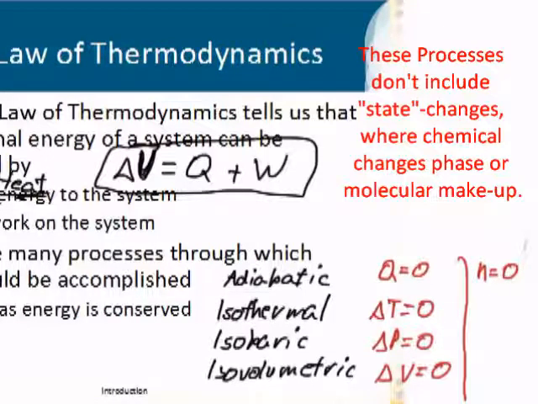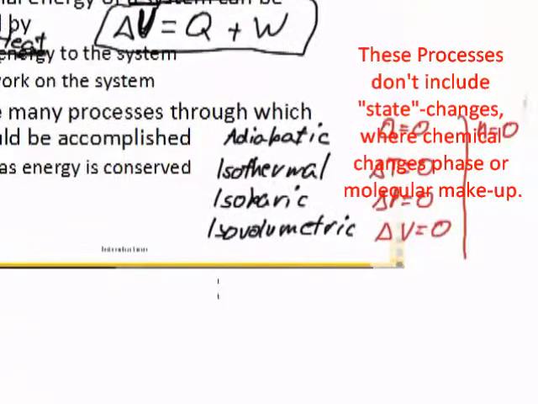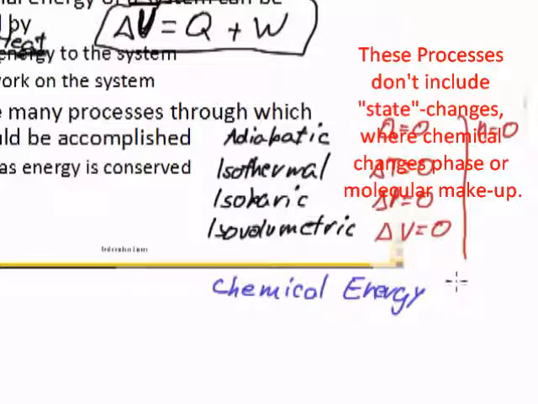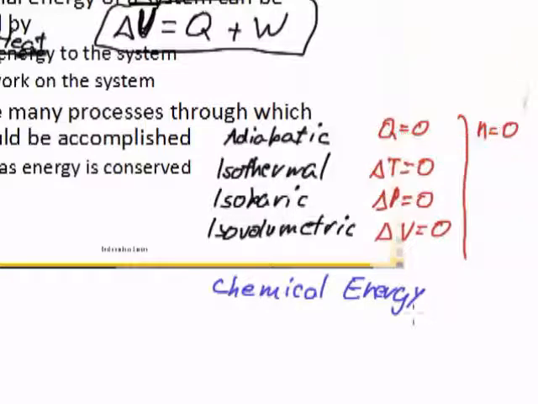There's a couple other details: chemical energy, which changes a lot when you're going from, say, one chemical to another. For instance, when oxygen is used as fuel.